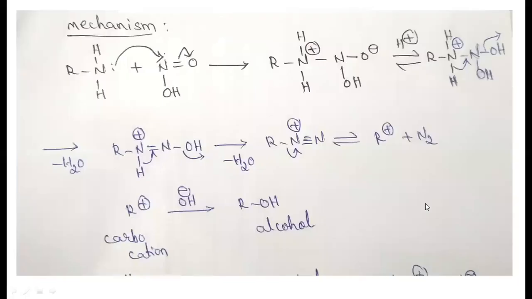If we look at the mechanism of this reaction, this is the primary amine, attached to only one alkyl group, and it reacts with nitrous acid, HNO2.